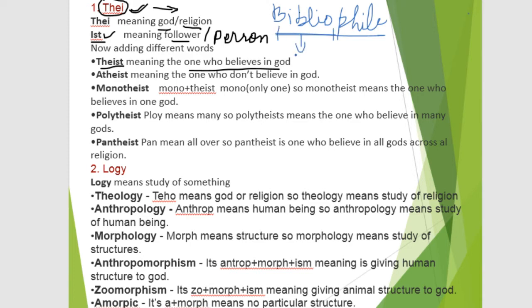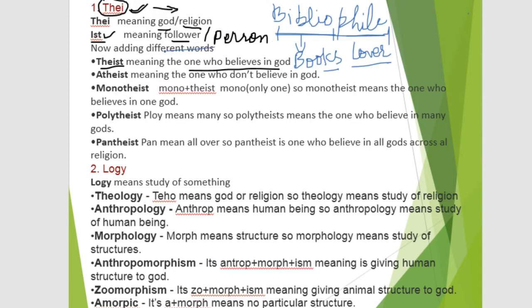Biblio means related to books, and phile or philia means love or lover. So someone who is in love with books, who loves reading books, is known as a bibliophile. Root words are very important for your vocabulary, and Word Power Made Easy is the main book, the king book in the world of root words.